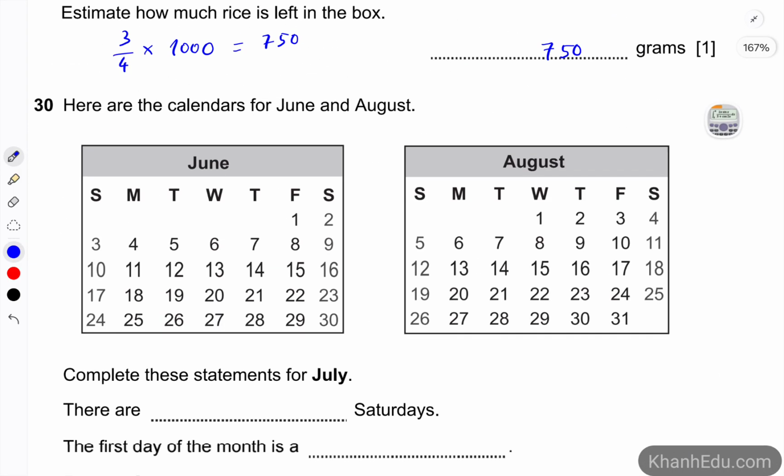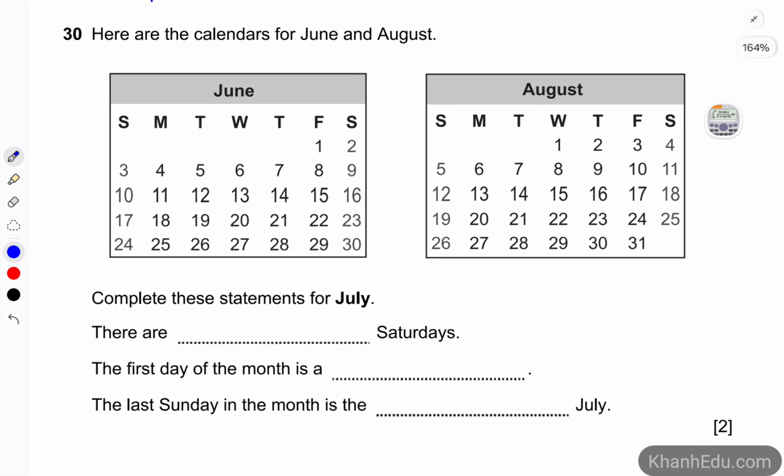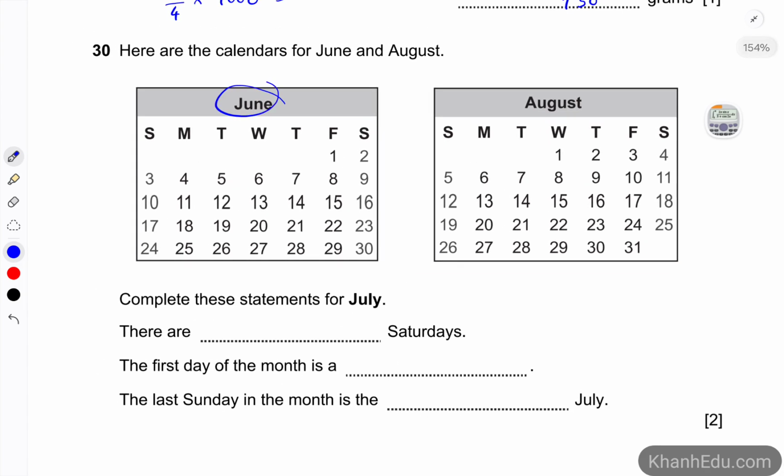Number 30. Here is a calendar for June and August. Complete these statements for July. So remember June, and July, and then August. How many Saturdays are there in July? The last Saturday of June is 30 June, and the first Saturday of August is 4 August.